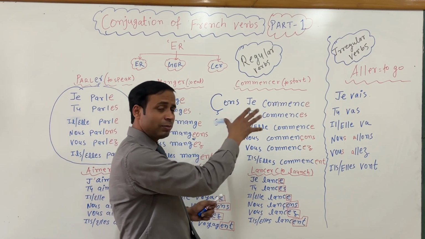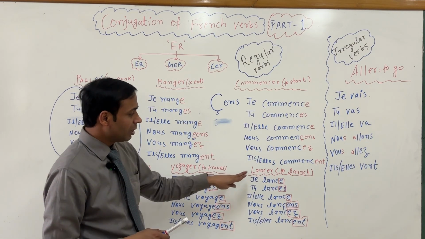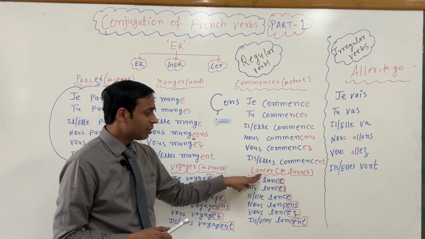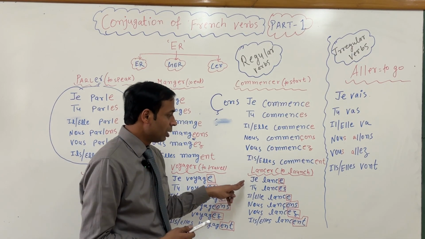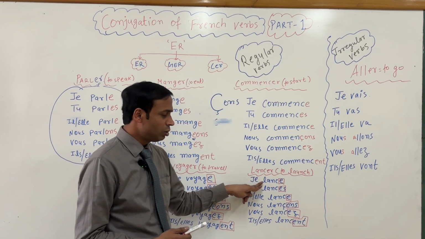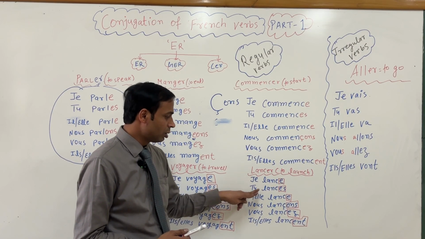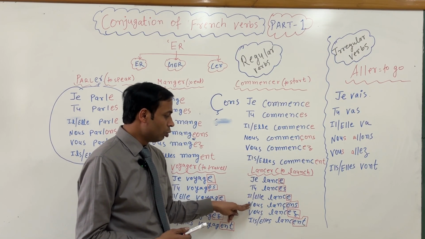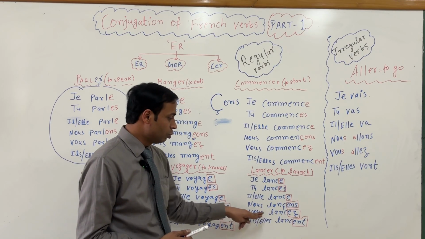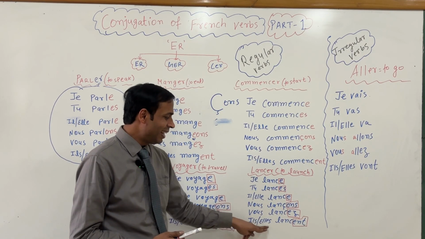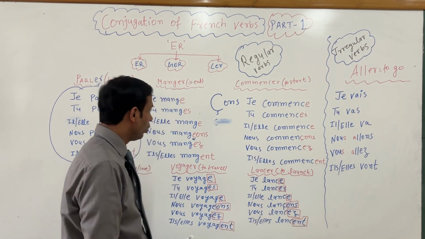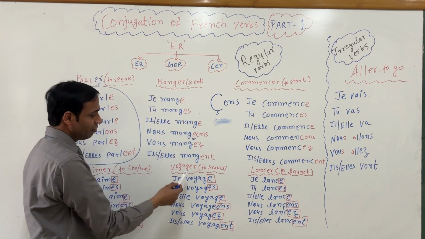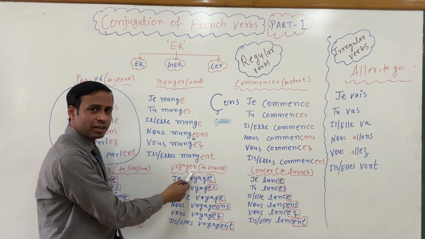ठीक है, अब इनसे मिलता जुलता एक और वर्ब मैंने यहाँ पे लिखा है like this, lancer, which means to launch. ठीक है, how did I conjugate? Je lance, tu lances, elle lance, nous lançons, vous lancez, elle lance.